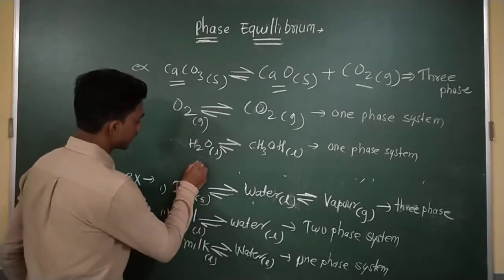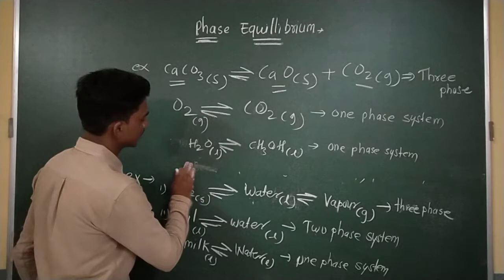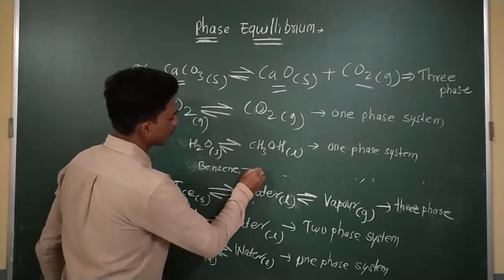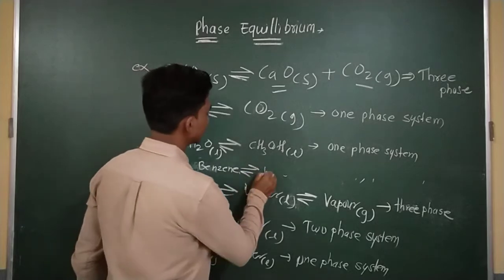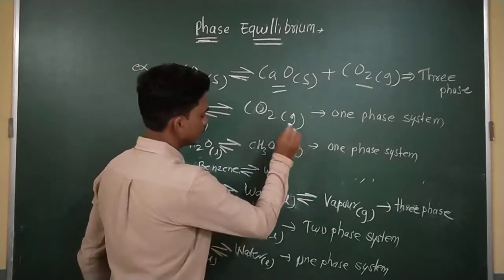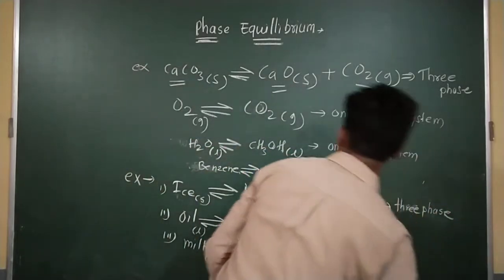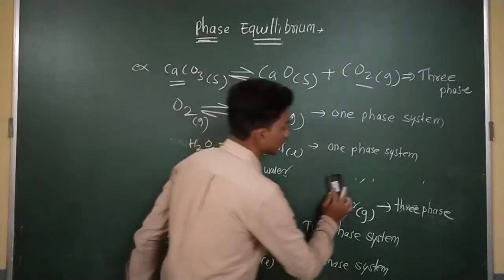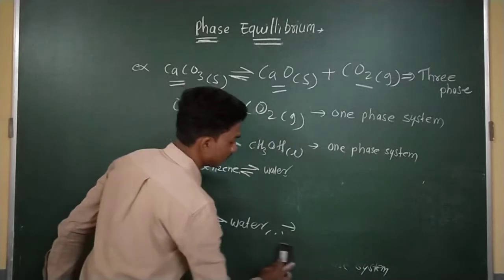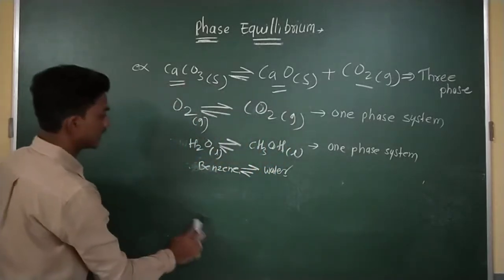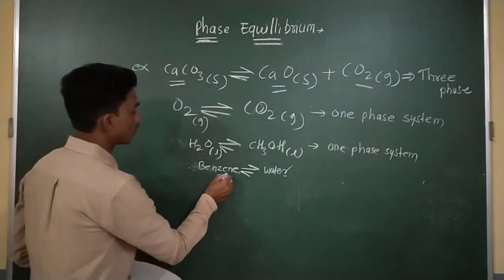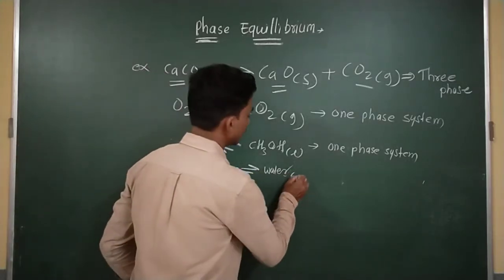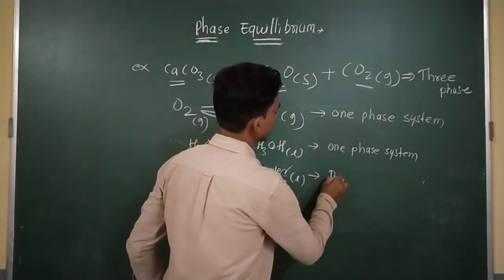Suppose I am writing benzene molecules in equilibrium with water molecules. This benzene is in liquid form, and this water is also in the liquid state, but the benzene is not mixed with water molecules. So this is a two phase system.